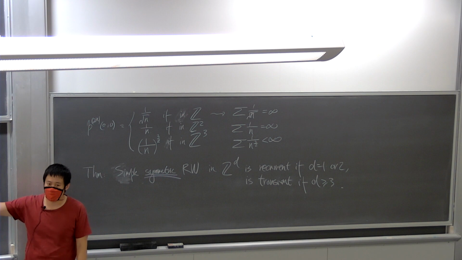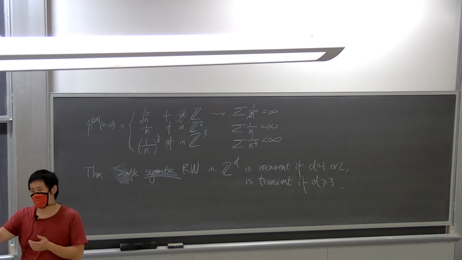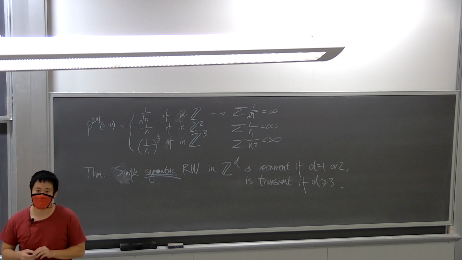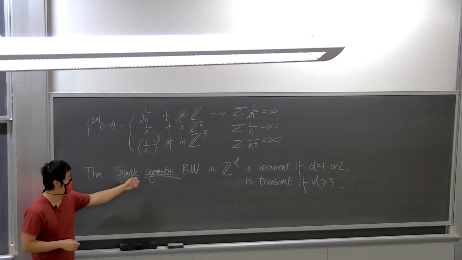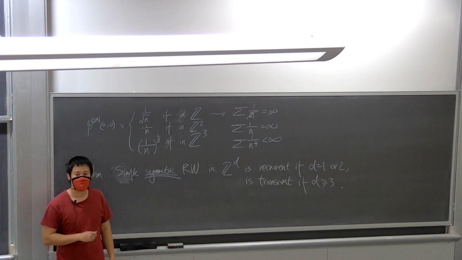And then we did the calculation for Z3. In this case, there are 6 directions, and we take a step with uniform probability 1 over 6. This is what it means for the simple symmetric random walk.